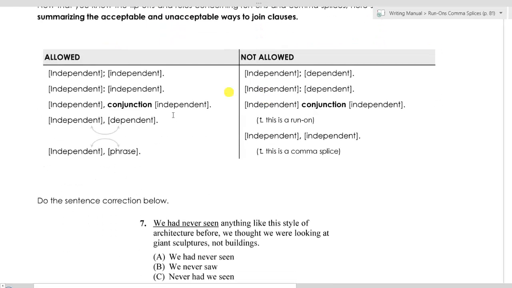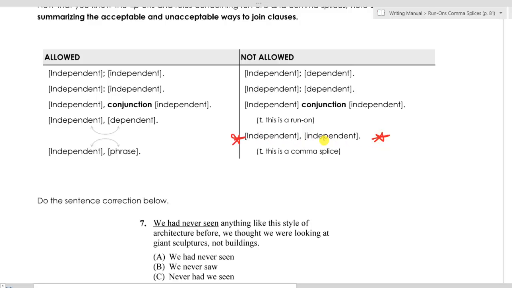In this little chart here, these are all of the ways that we can join clauses and phrases: independent clauses, dependent clauses, phrases. You should know this chart. You should basically just have it memorized. Remember that this is probably our most common error that occurs on the test.